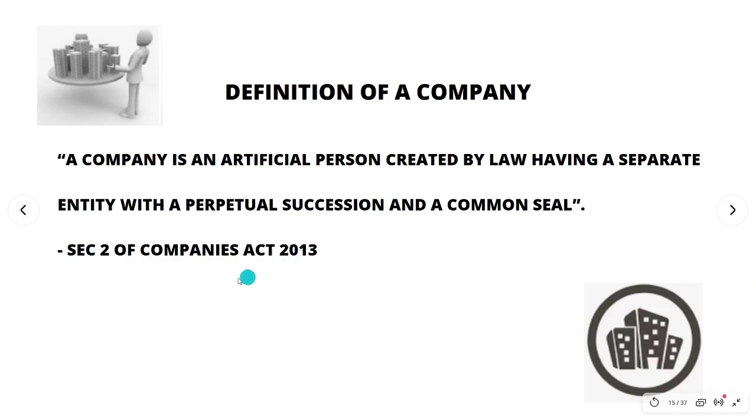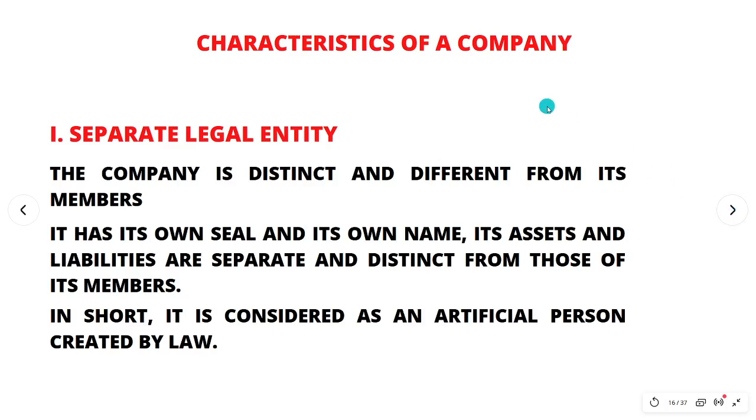According to section 2 of the Companies Act 2013, a company is an artificial person created by law, having a separate entity with a perpetual succession and a common seal. This is the definition given for a company according to section 2 of the Companies Act 2013. Now let us see the characteristics of a company.